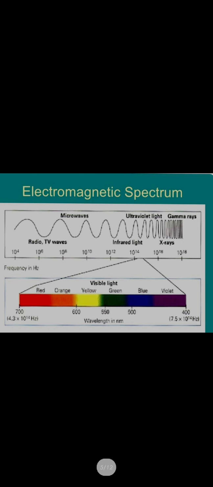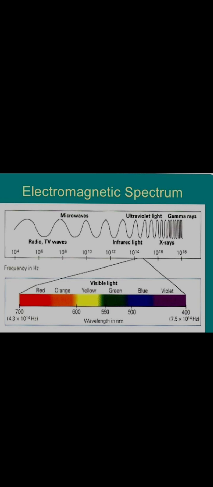After that we have the electromagnetic spectrum. Spectrum means the different frequencies of waves and the different ranges of wavelength. Together, when we see that band, it is considered a spectrum. So the electromagnetic spectrum has a wide range of waves of different frequencies and different wavelengths. The wavelength goes from the highest to the lowest, or the frequency from the lowest to the highest. This together is considered the electromagnetic spectrum.